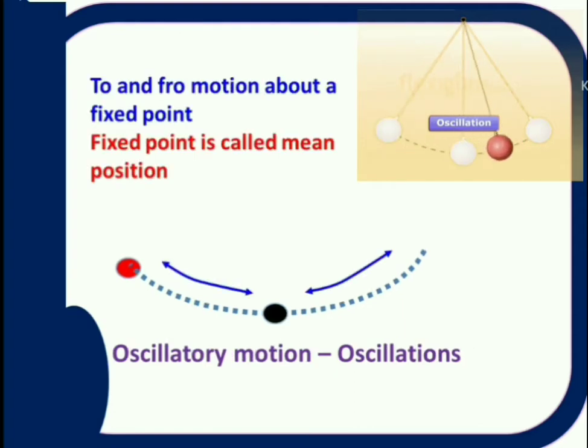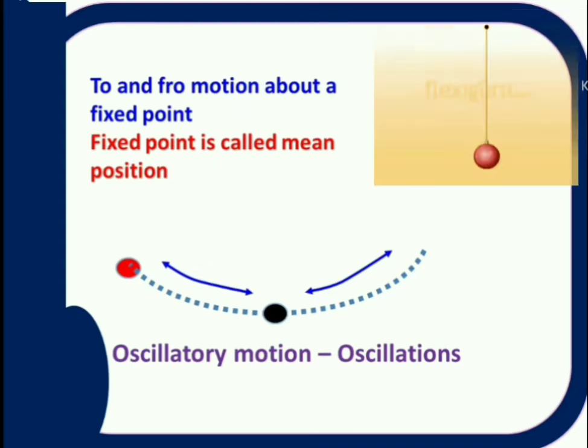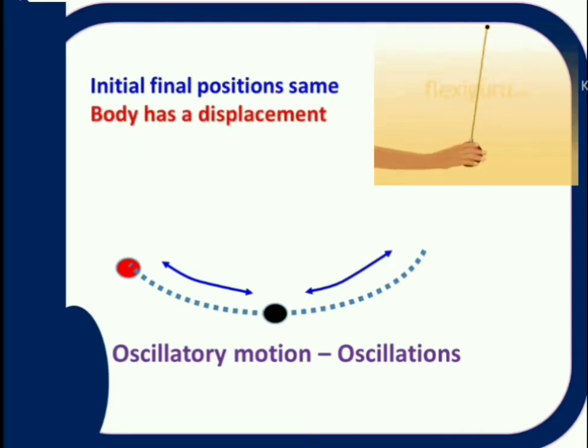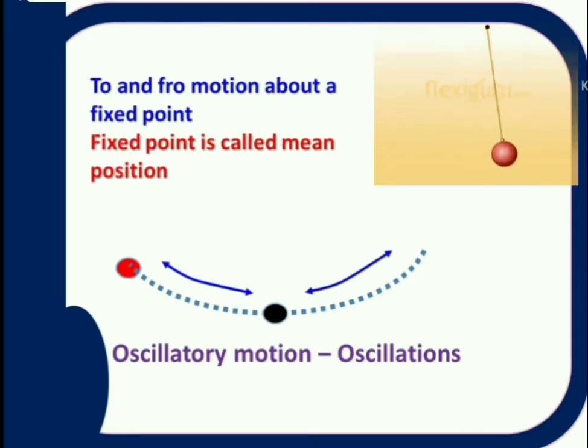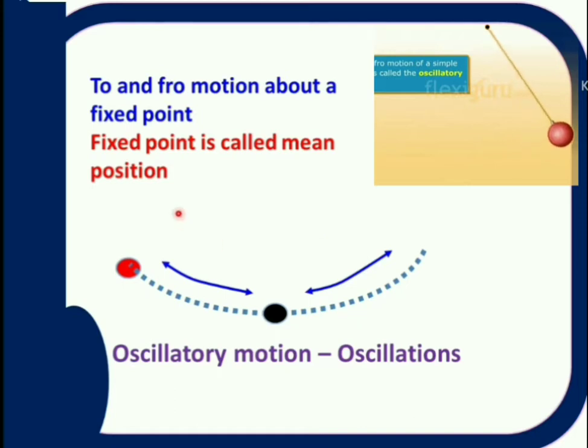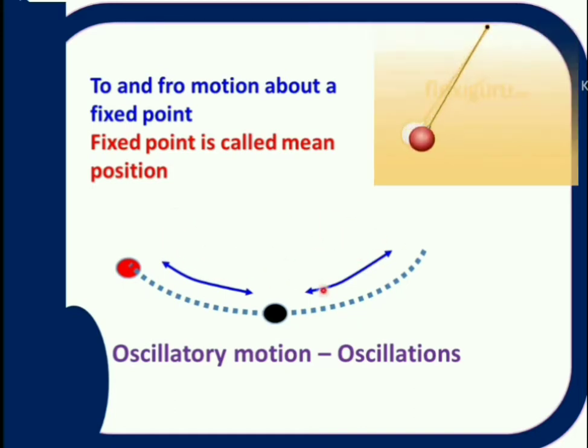If you clearly observe this type of motion, the body always moves towards the center point. That means if the body is on that side, again it comes to this side. If the body is on this side, again it comes to the center point. That means from the center point, the body is moving toward the extreme right and toward the extreme left. From a center point it is moving right and left. That means to and fro motion.